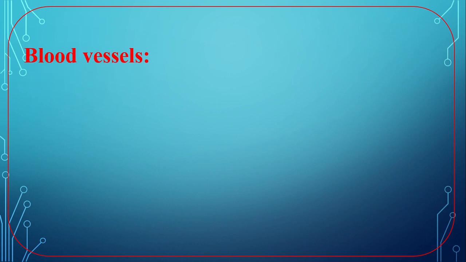You know, there are three main parts in our blood circulatory system. Number 1 blood, number 2 heart and number 3 blood vessels. We have completed our discussion on blood and heart. Today we have to discuss blood vessels. Now, what is blood vessels?